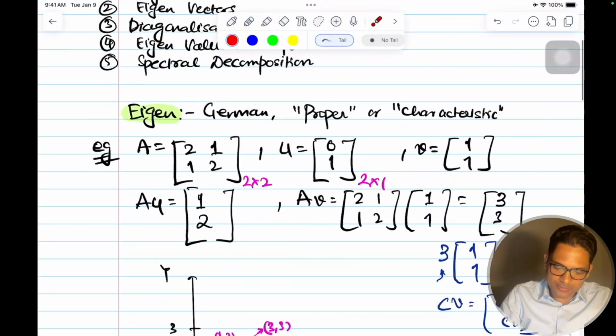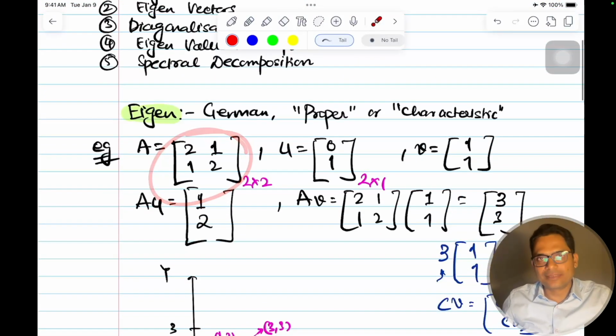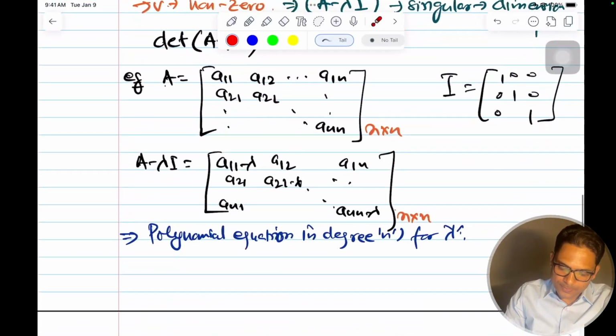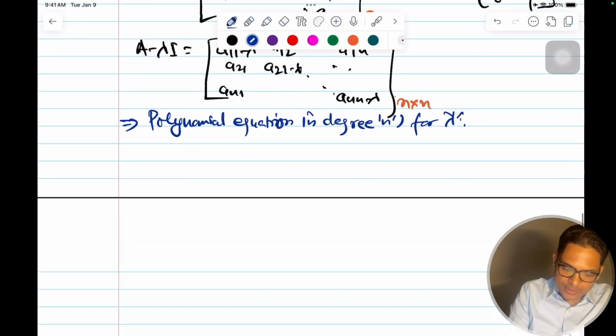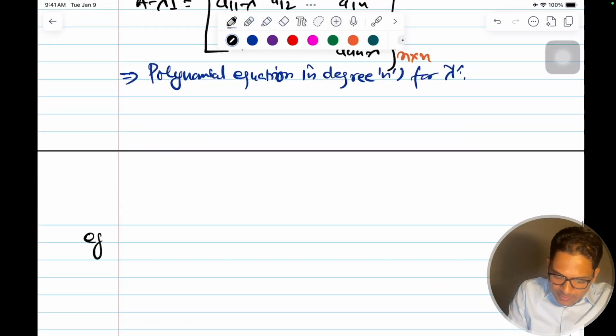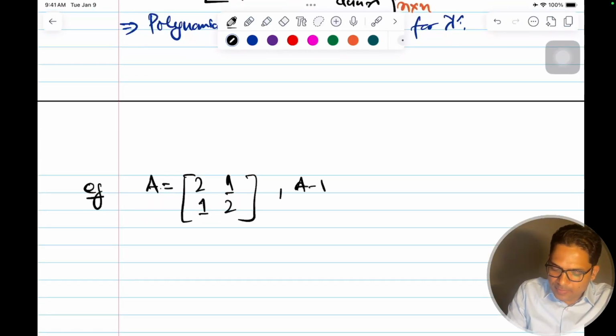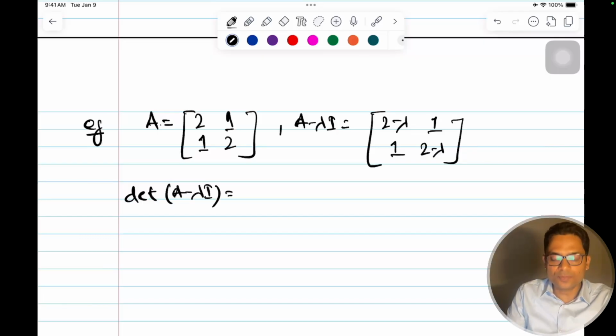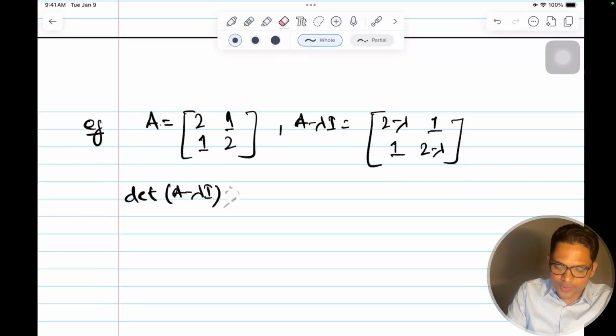So yeah, the matrix will be 2 1, 1 2. Okay, I'll take this only and keep on building on this. So let's do this example. My matrix is A equal to 2 1 1 2. So A minus lambda I will be equal to 2 minus lambda 1 1 2 minus lambda. So the determinant of A minus lambda I should be equal to 0.